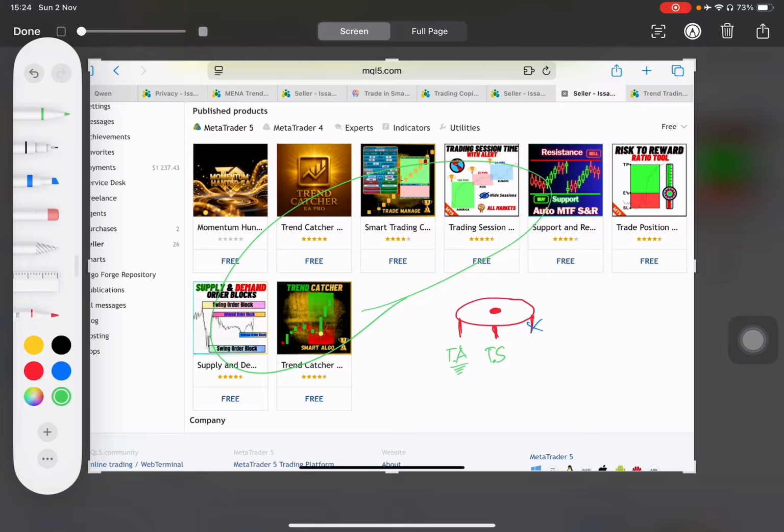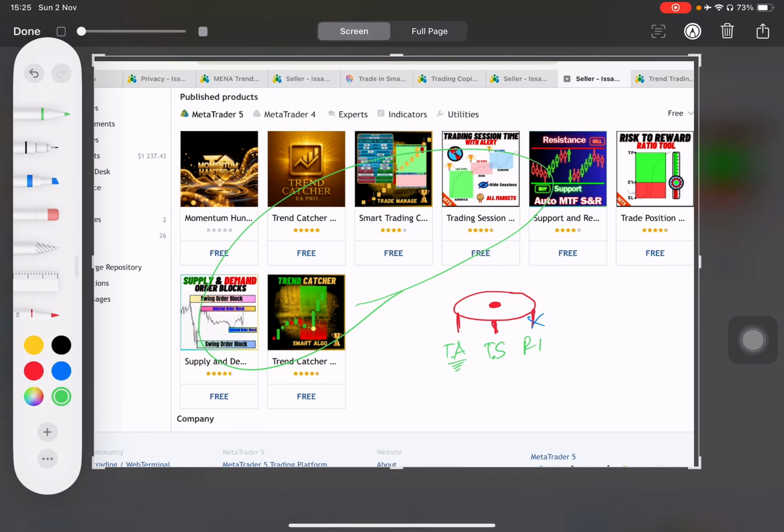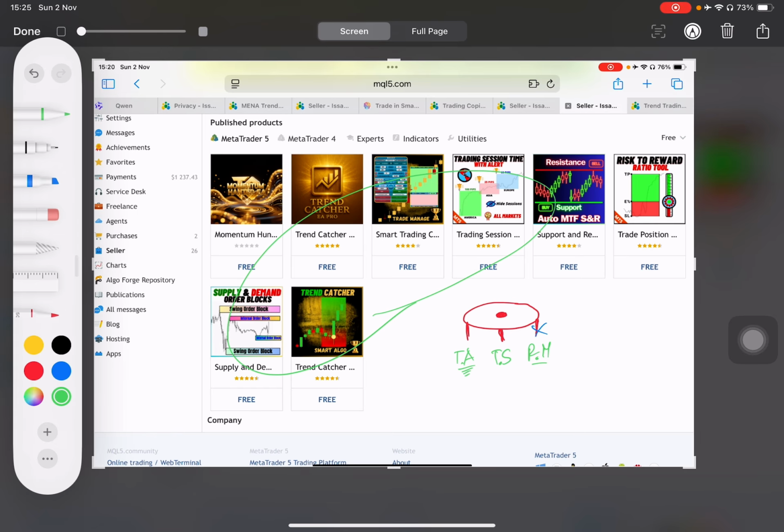Now, the third pillar that is also very, very, very important and that I always emphasize is the risk management. Risk management might seem really easy, but at the same time, it's not. It can be summarized in one golden rule. The golden rule in trading is the 1% rule.